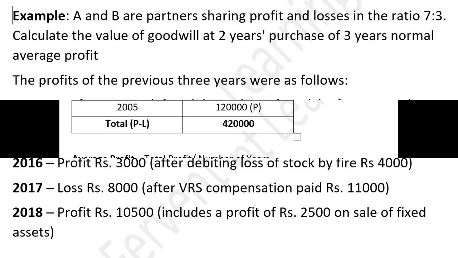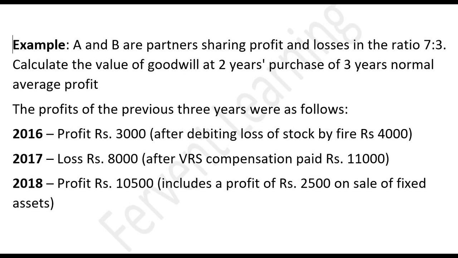Okay. Look at the problem. A and B share profit and losses in the ratio 7:3. Calculate the value of goodwill at 2-year purchase of 3-year normal average profit. Here the last 3 years profit is given and we need to calculate the value of goodwill at 2-year purchase. So the profit of previous 3 years were as follows. In 2016, profit is 3,000 after debiting loss of stock by fire rupees 4,000.